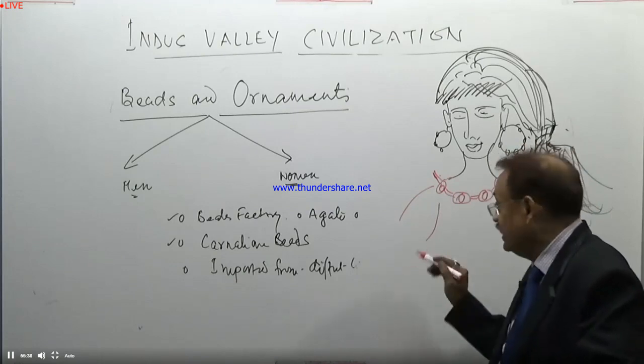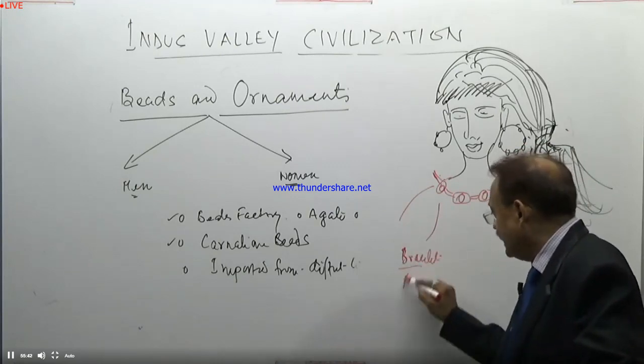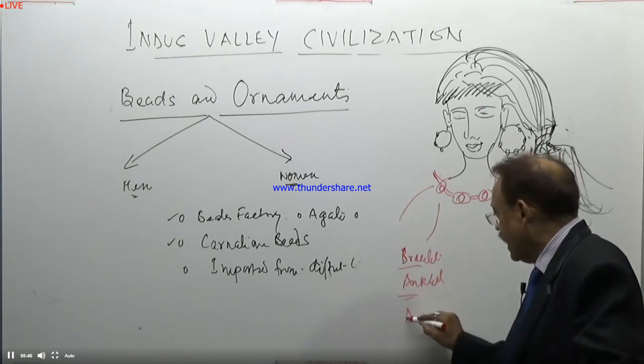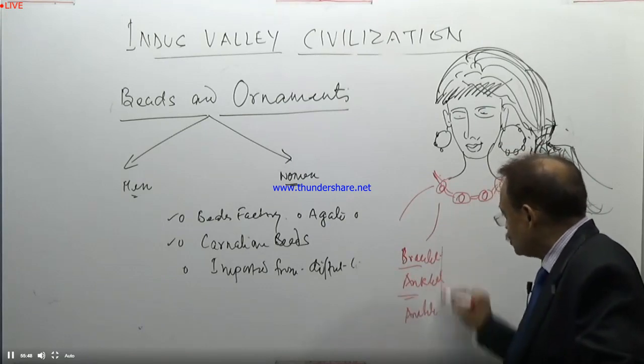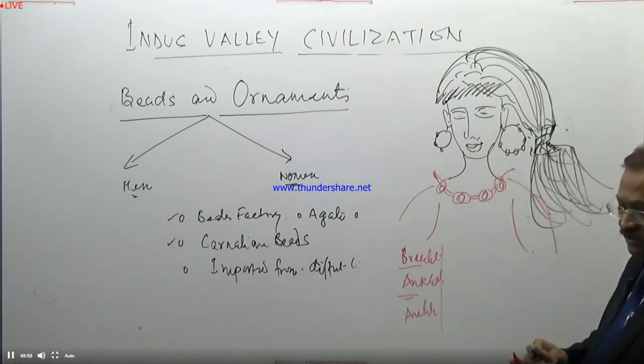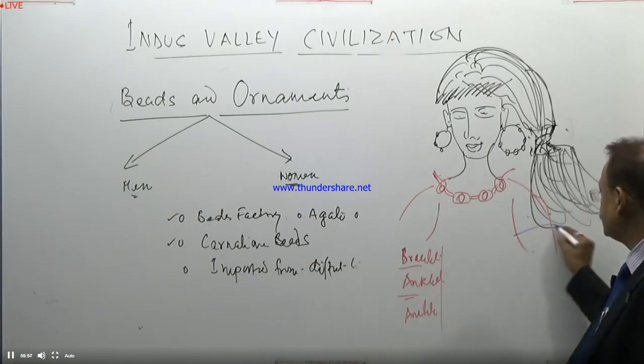We find bracelets, we find anklets, we find armlets. So all sorts of decoration materials were found among the Indus Valley people.